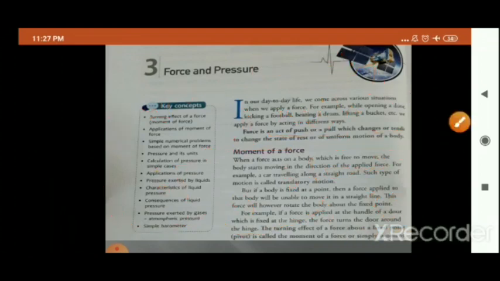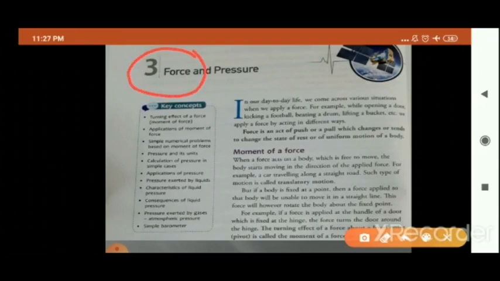Okay. Now children, force is a vector quantity. Vector quantity means I have already taught you in class 7th about scalar and vector quantity. Yes or no? So force is a vector quantity, means this quantity has both magnitude as well as direction.